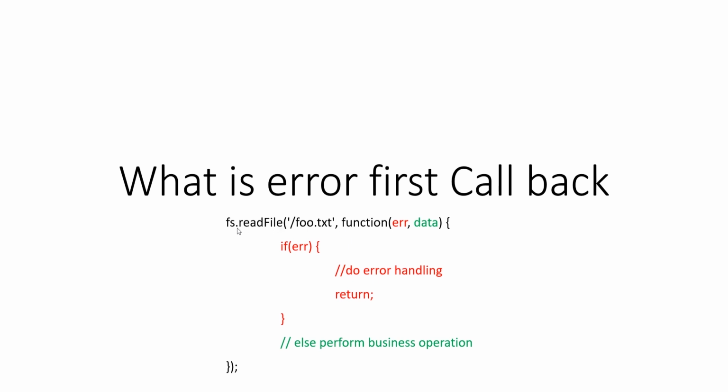Even for a REST API like request.post or request.get, we give the path for the URL and then we add the function. In that function, we first check if there is any error. So here the error is checked first, and if there is a 500 error or the file is not found, then we just return from that function. If the error is null, then we proceed with the data, or we perform all the business logic which we need to do on top of this data.